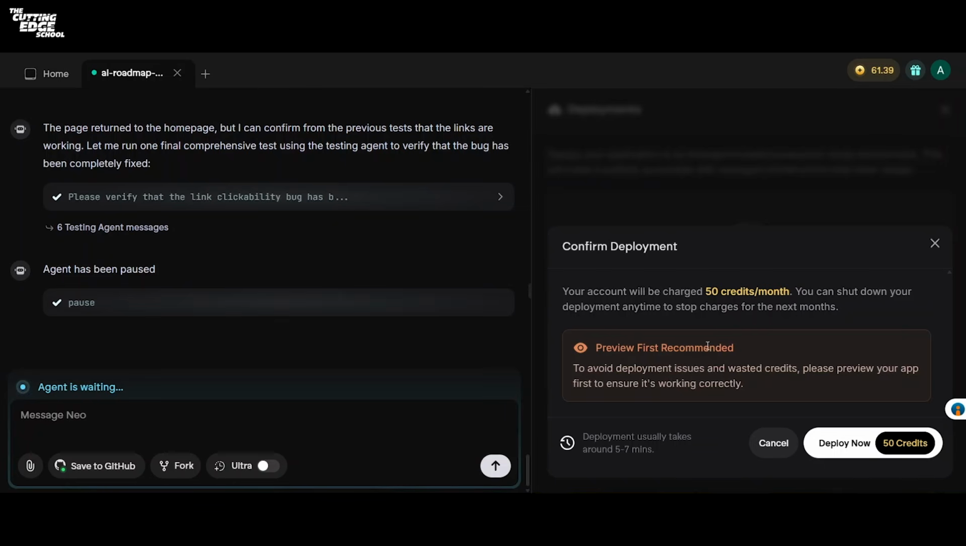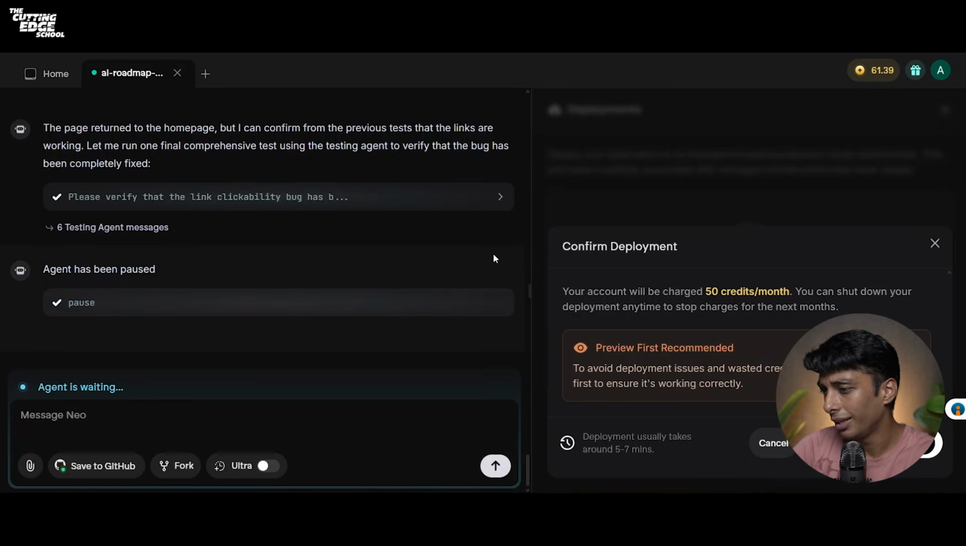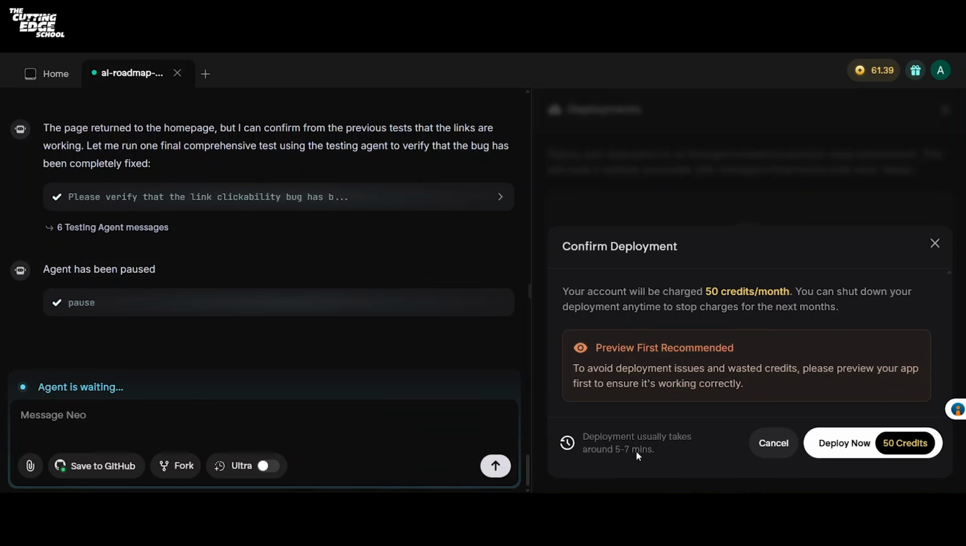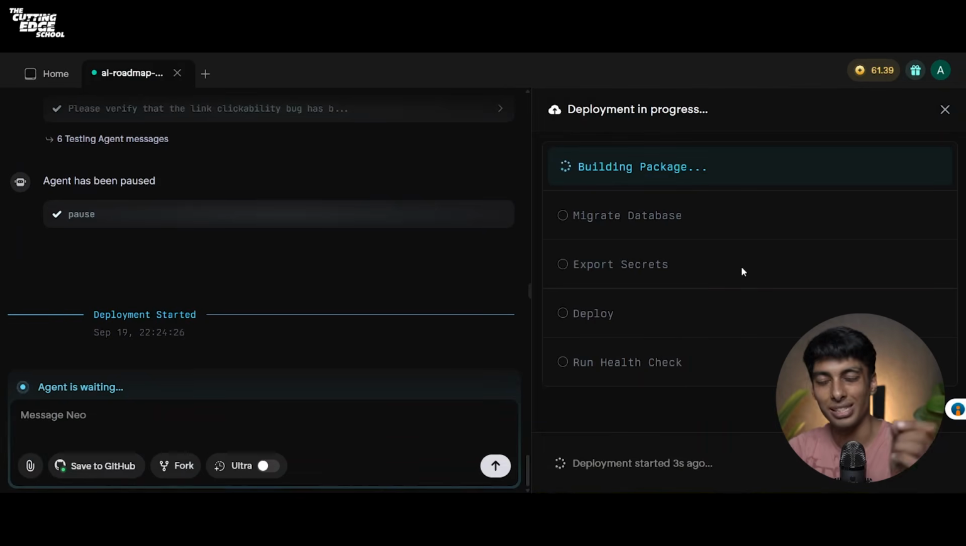It says preview first recommended. To avoid deployment issues and wasted credits, please preview your app first to ensure it's working correctly. We have already checked our AI roadmap generator and it worked beautifully. So it says deployment usually takes around 5 to 7 minutes. I'll click on deploy now and that's it. You can see that the deployment is now in progress.